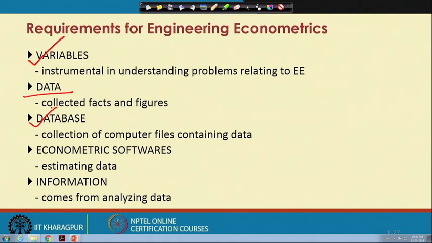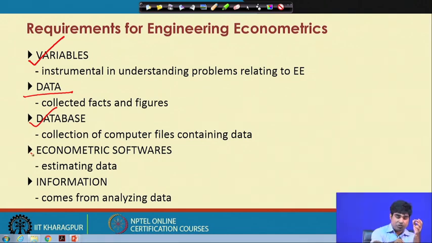Of course, some databases are free and some are paid. Whether it is a free service or a paid service, it is a kind of basket where data is readily available. You just go and take it as per your requirement, and then go for empirical testing. The next item we need for engineering econometrics is econometric software.